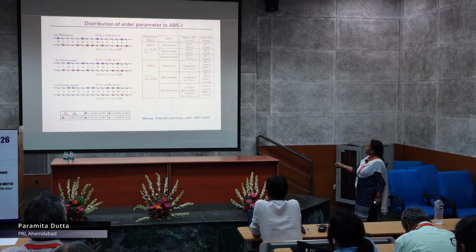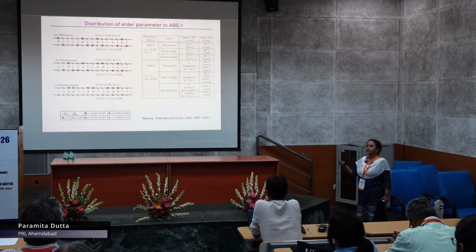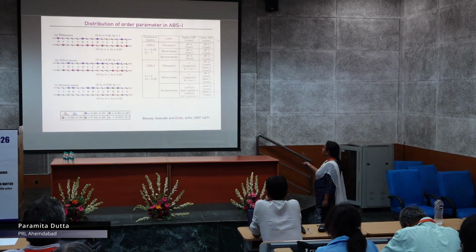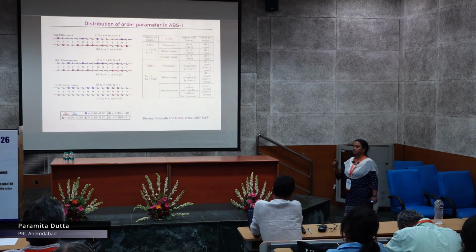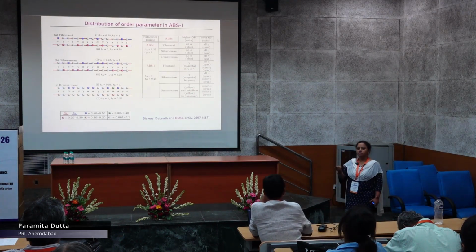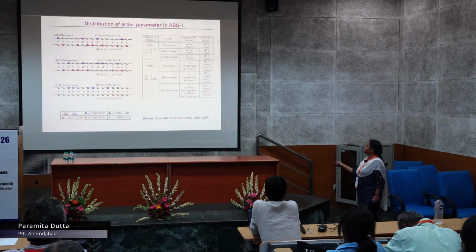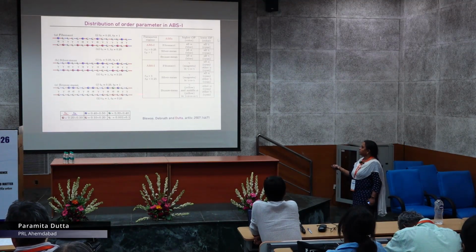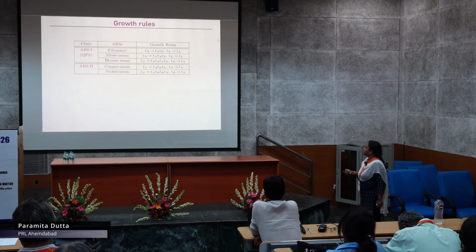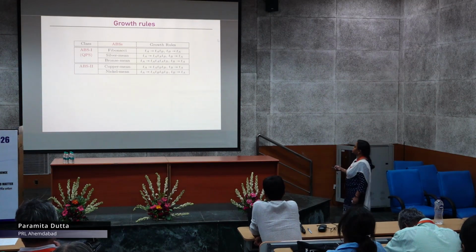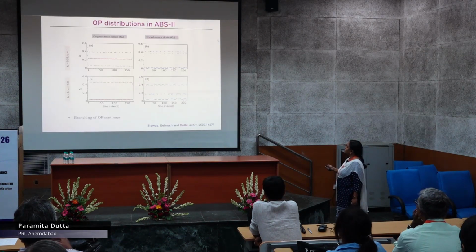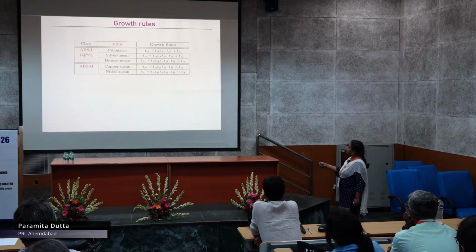For the bronze mean, I now have to move on further, and it does not depend only on gamma, alpha, gamma. I mean, not only the nearest neighbor or next nearest neighbor, I have to consider further environments to identify which sites are giving what type of order parameter. So this was the summary of the growth rules that I have already shown previously.